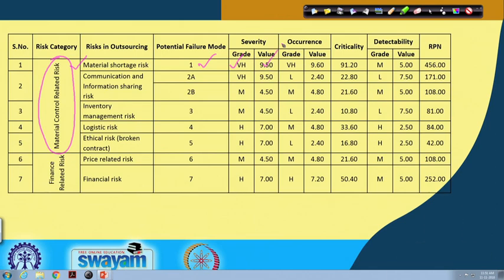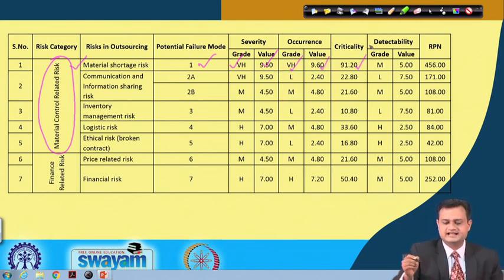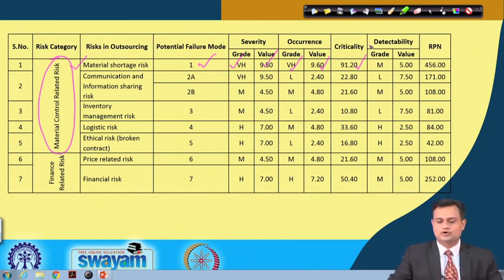If you are not comfortable with decimal values, you can just put 9, 8 or 10, whatever you like. Similarly, the occurrence of this particular material shortage is very high, 9.6, criticality 91.20, detectability is medium, it is 5, and my RPN value is 456.